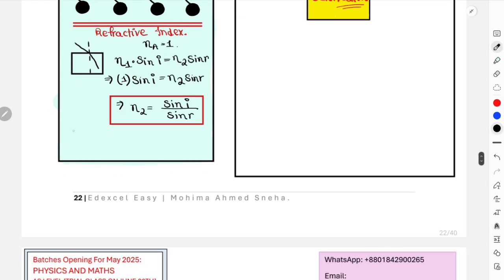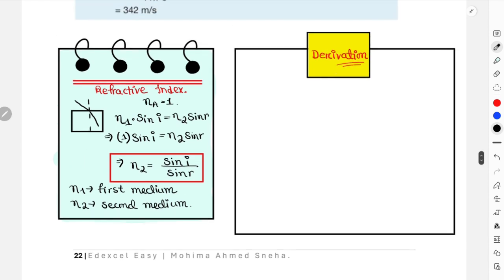So let me just write this again over here. n1 is the first medium, n2 is your second medium. And there's one derivation that we will understand now. The derivation is actually for critical angle and your refractive index. So I already know at critical angle, this is how the scenario looks. This is the boundary.